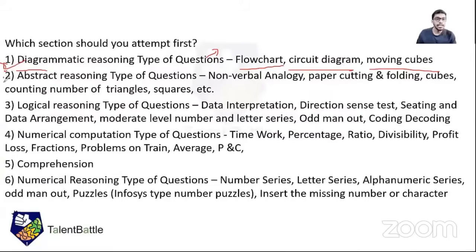Next, go for abstract reasoning questions. These are questions like counting the number of triangles and number of squares. There are some tricks which we have shared in our YouTube video. Go and check that abstract reasoning video, because in that we have told you how to count the squares and how to count the triangles. That is a very good trick. Then there are paper cutting and folding, cubes, and non-verbal analogy. These are questions which will consume less time, so you can go for this section.